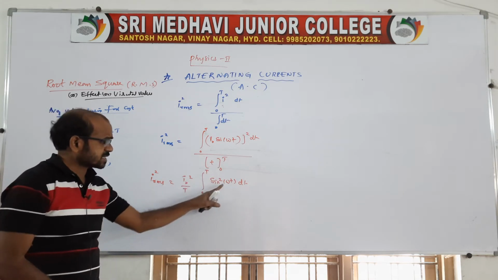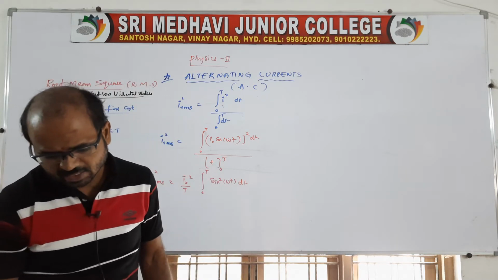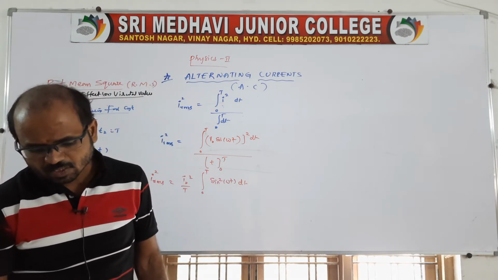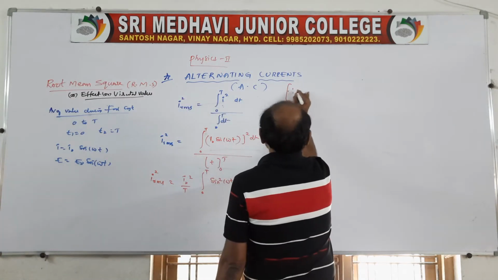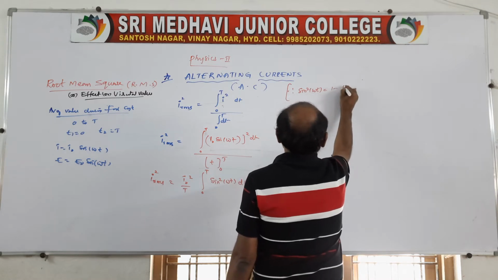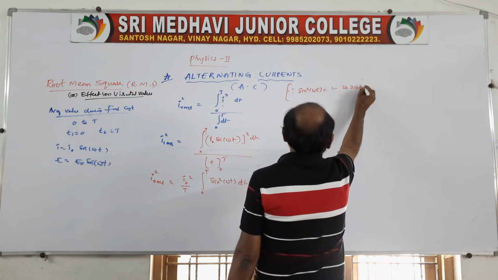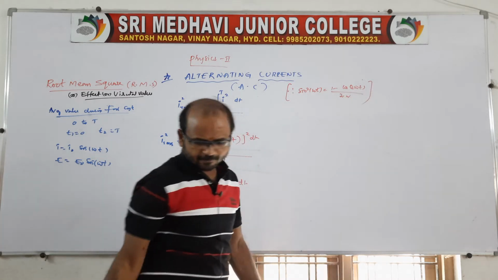Now we need to take sin square omega t. Here we can write sin square omega t as 1 minus cos 2 omega t by 2. This is the formula.